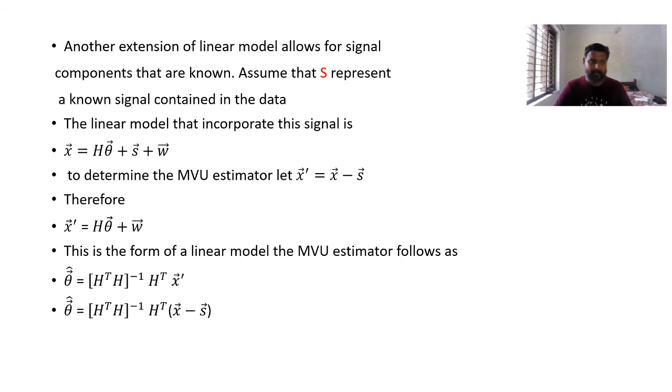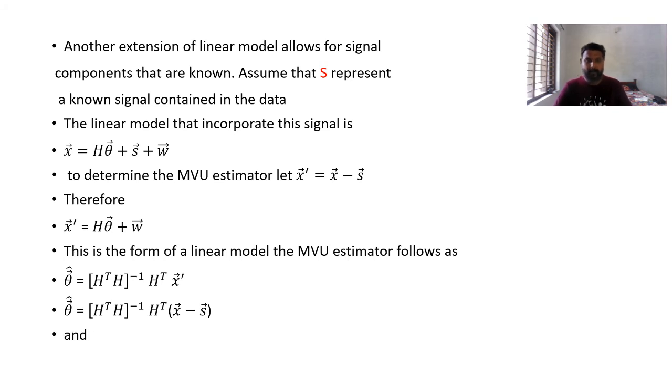That is another extension to the linear model: an additional signal component s that is also known to you, given in the observation, but s will be non-parametric. In that case you have to calculate theta cap as well as a cap as well as the variance of a cap. I think it's clear for you.